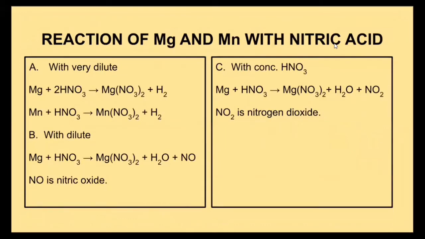Let's see the reaction of magnesium and manganese with nitric acid. With very dilute nitric acid, magnesium reacts in this way and forms magnesium nitrate. Manganese forms manganese nitrate and hydrogen gas. With dilute nitric acid, nitric oxide gas is formed. With concentrated nitric acid, nitrogen dioxide gas is formed.